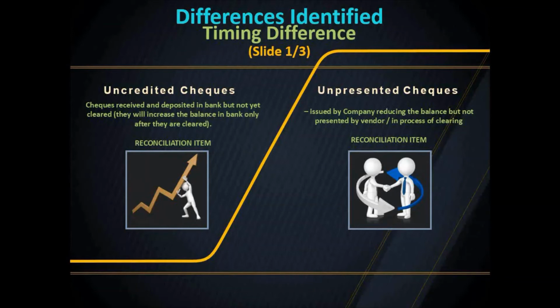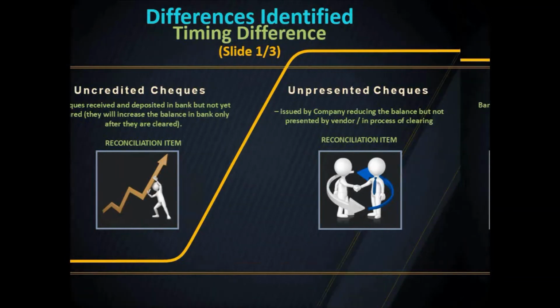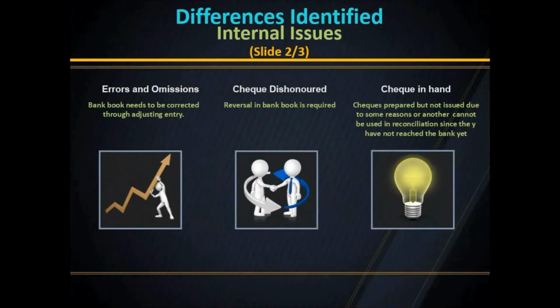Unpresented checks: checks issued by a company, reducing the balance, but not presented by a vendor or in the process of clearing. So, they will also act as a reconciliation item. In this slide, we will discuss the differences identified as internal issues, errors and omissions.